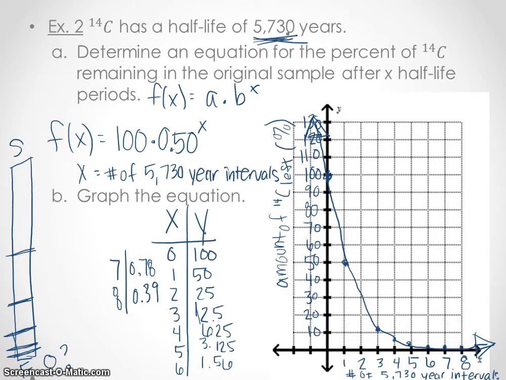Everything has a half-life. So if they can figure out what their mystery substance is, they can figure out what its half-life is, then that limits it to, hey, it's this kind of substance, or it was from this time period. If they know the substance, they can figure out, oh, okay, well, there's half of it left, so it was 5,000 years ago when this thing was created. So a lot of different uses for this, so a lot of stuff is backed by mathematics, so this is why you need to know this kind of stuff.